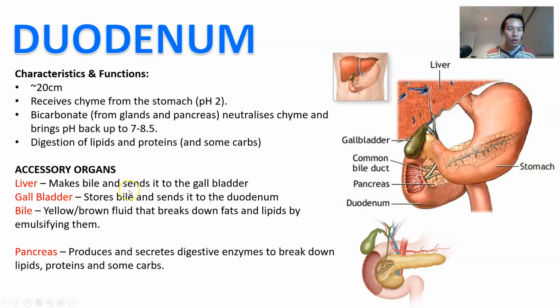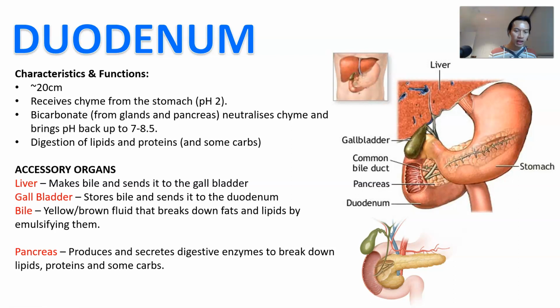And so that bile gets produced by the liver, and then it gets stored in the gallbladder. So the liver's up here, next to the front of the stomach. There's your liver. That's pretty much the biggest, the heaviest organ in the body. And then it's going to produce that bile. It's going to send it to the gallbladder, and then that gallbladder is going to store it until it is then released into the duodenum for digestion, which then functions to break down the lipids.